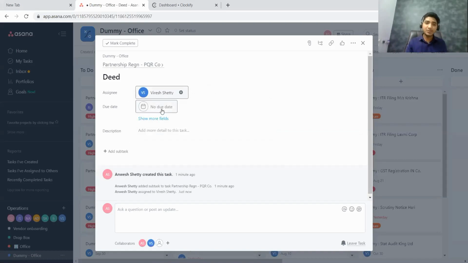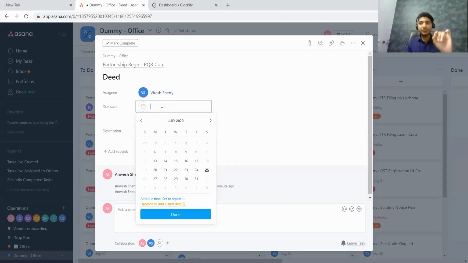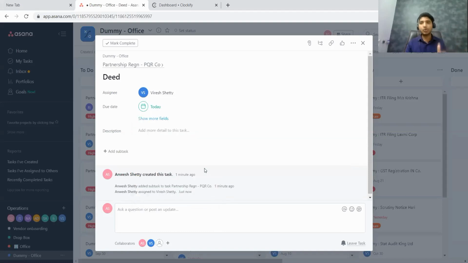Now for the subtask also, I can specify a different due date. For the original task I said by next Tuesday it has to be ready, but for the subtask, let us say I want it to be ready by the end of the day itself, then I can choose this. By today only I want it to be ready. I can also write a description.